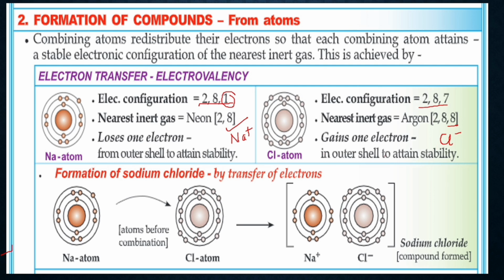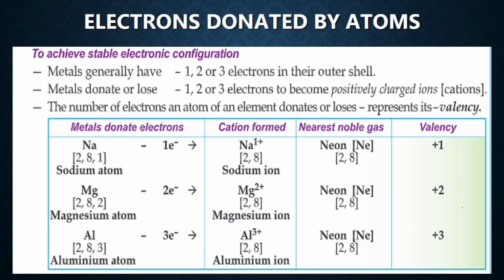So now this positive and negative attract each other and they come together to form an ionic bond and form a salt, that is common salt, NaCl. Electrons are donated by an atom. You can see how the positively and negatively charged particles are formed, that is, formation of cations and anions. Generally metals form cations, and non-metals form anions.